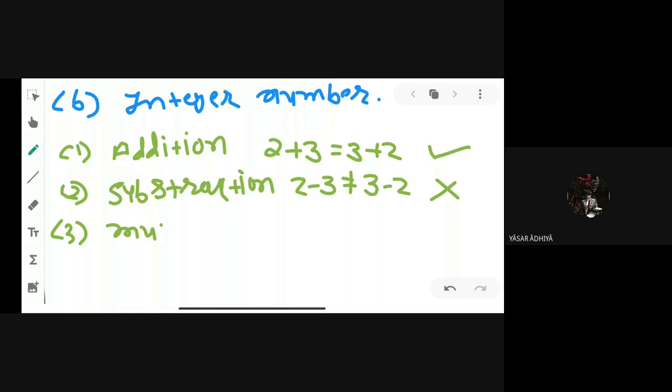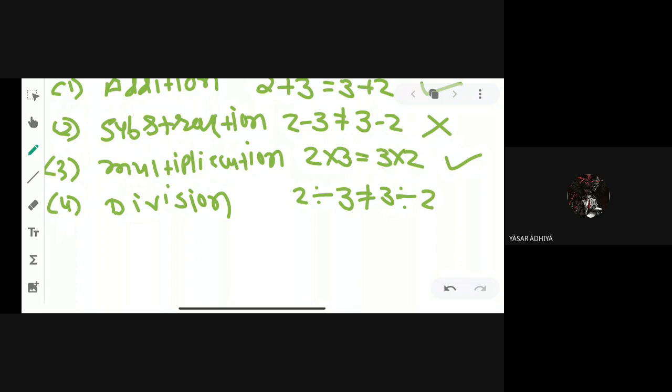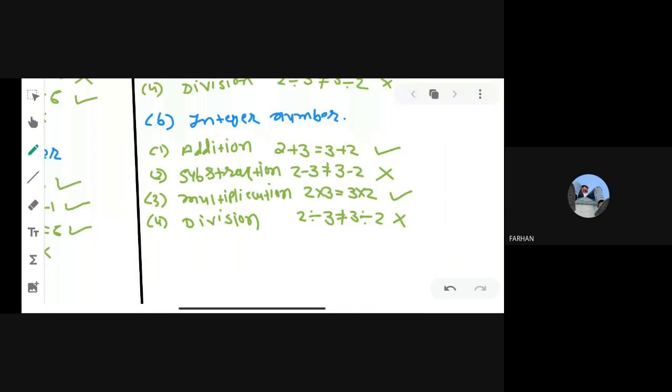Now in multiplication, you can see that 2 threes are 6 and 3 twos are 6. Again, same answer. So it means it is commutative. In case of division, you can say that 2 divided by 3 and 3 divided by 2 are not equal. So it means it is not commutative. Clear, all of you? Yes, sir.